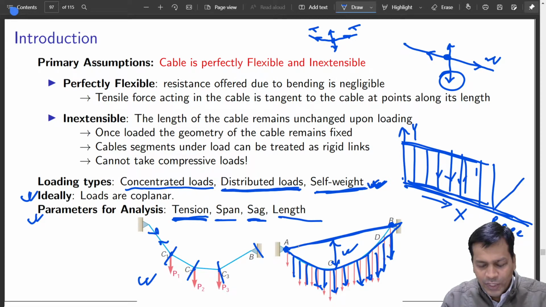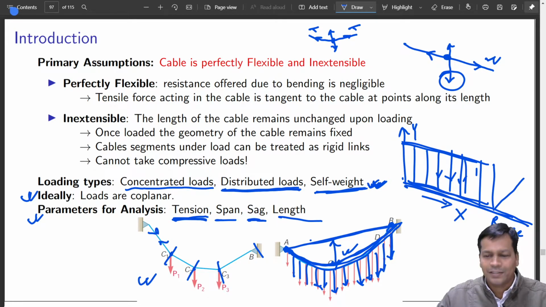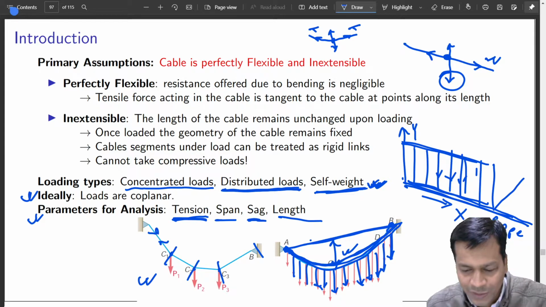That doesn't mean we have assumed that this rope has been stressed and has become like this. Okay, we have only assumed this rope is not stressed and it is normally like this. Okay, so that is an assumption.